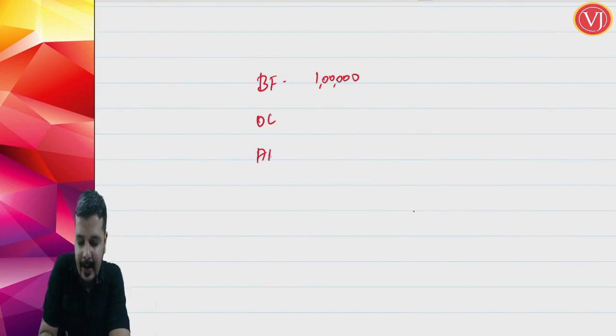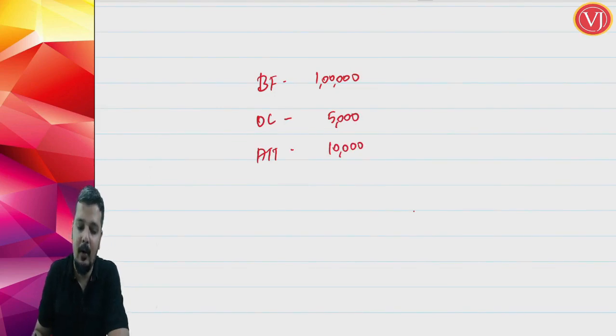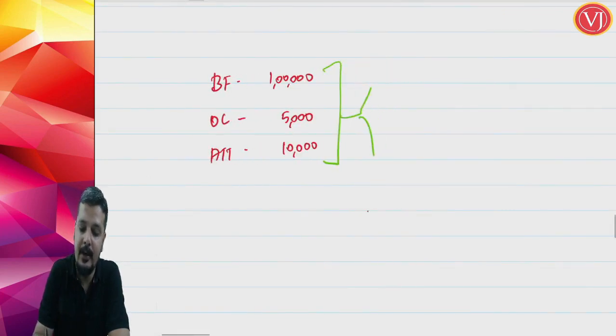Now, let me take an example for that. Supposing the basic fare given in the question is say 1 lakh. And there will be other charges and air travel tax. Say other charges are 5,000 and air travel tax is 10,000. Now, how are you required to find the assessable value? You are trying to find out the assessable value for the air travel agent.